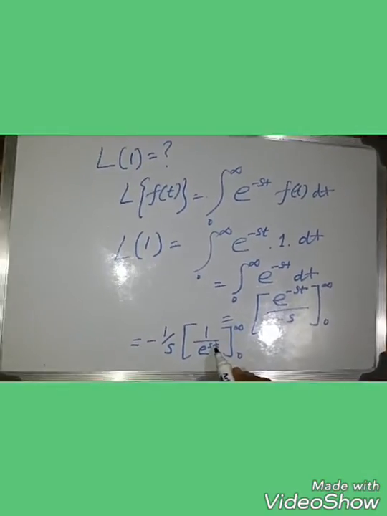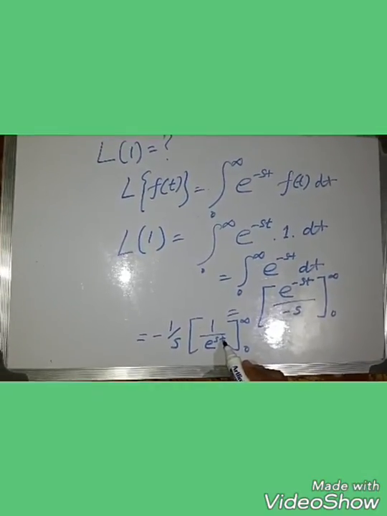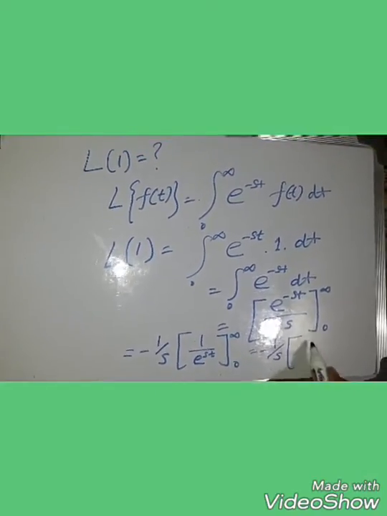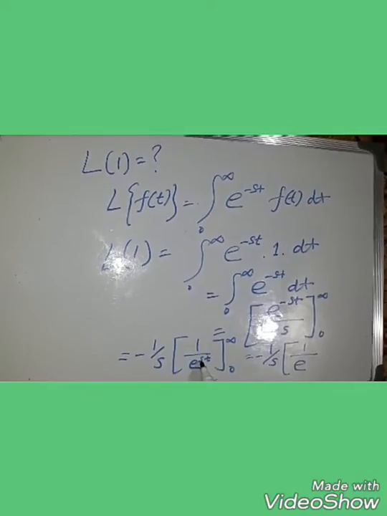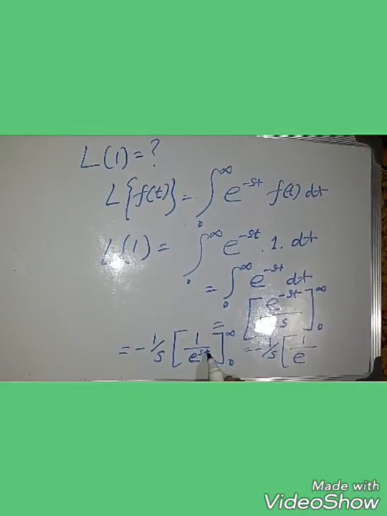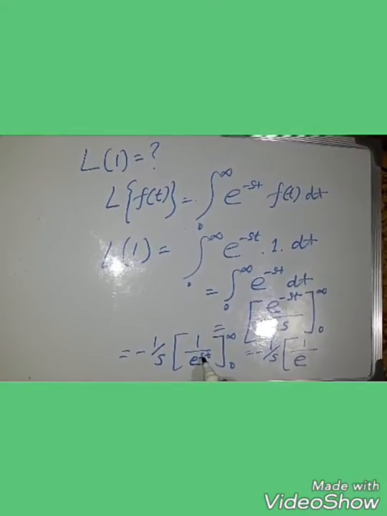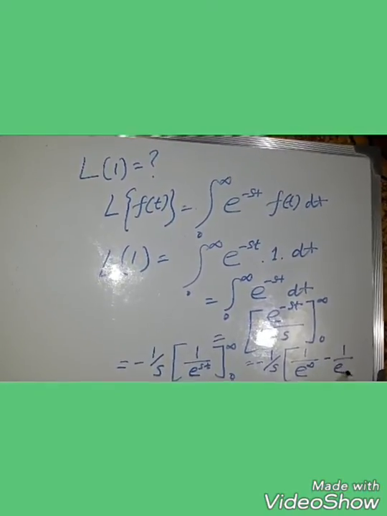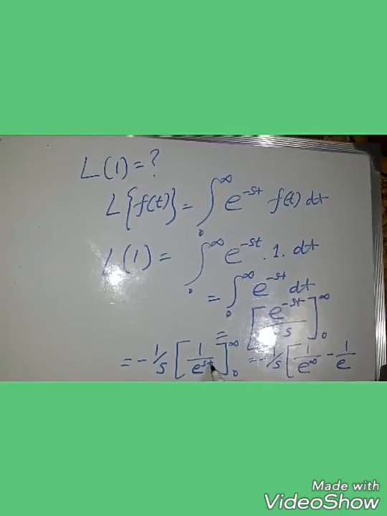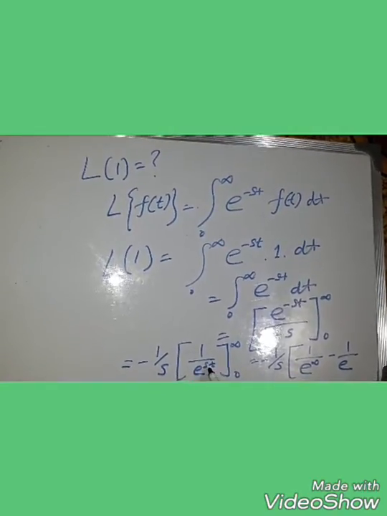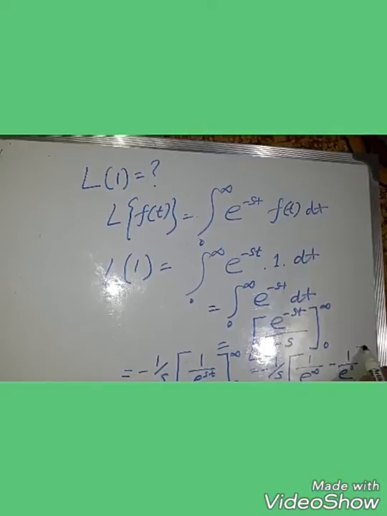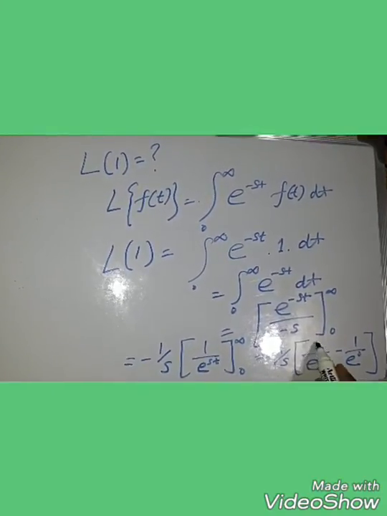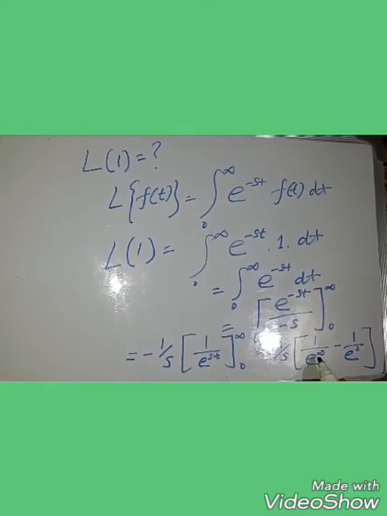Now we put the value of infinity in the place of t. So we can write 1 by s, 1 by e to the power, t replaced by infinity, and infinity multiplied with s we get infinity, minus 1 by e to the power, here t replaced by 0, and 0 multiplied with s we get 0. So e to the power infinity means infinity, and something divided by infinity means 0.